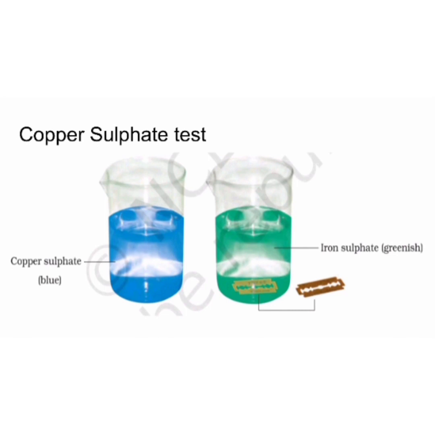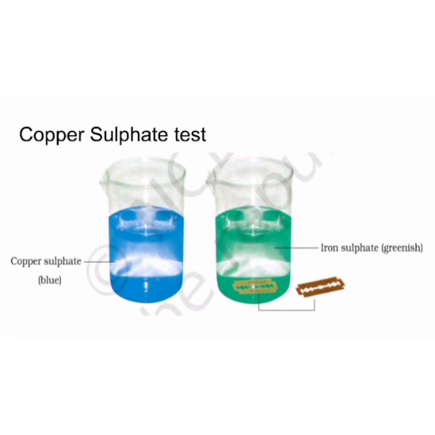Take a small sample of the solution in a separate test tube or a bottle and drop a blade in that solution. So this is the copper sulfate solution, the blue color. This blue color is the copper sulfate solution.